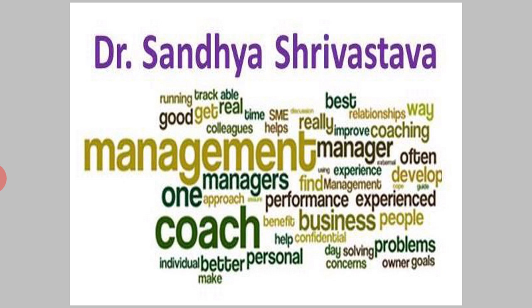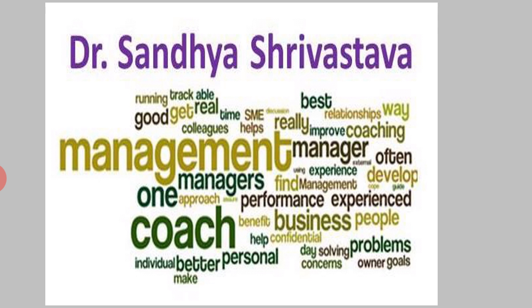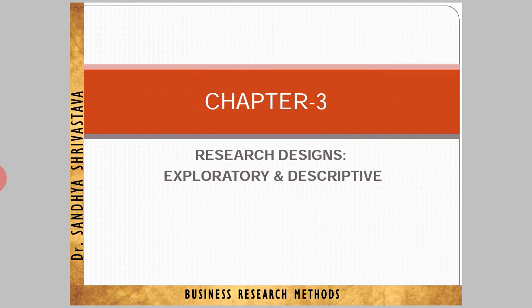Afterwards, in the second lecture, we discussed why we go for a research problem, what the importance of the research problem is, and what the basic objective or goal behind the research hypothesis is.